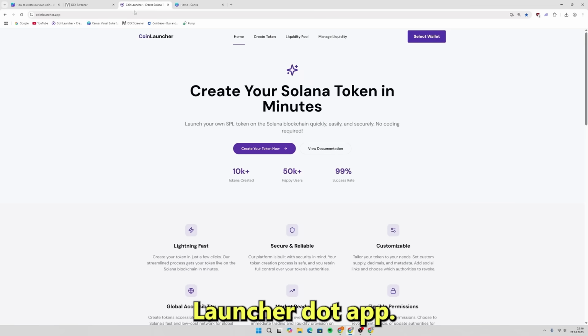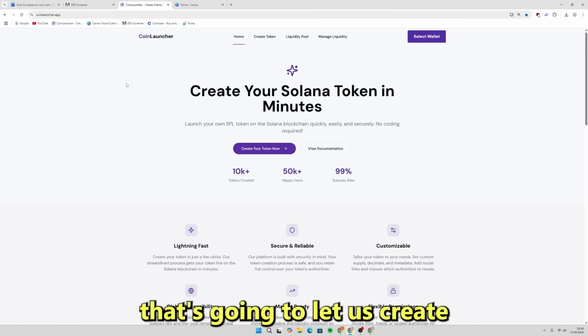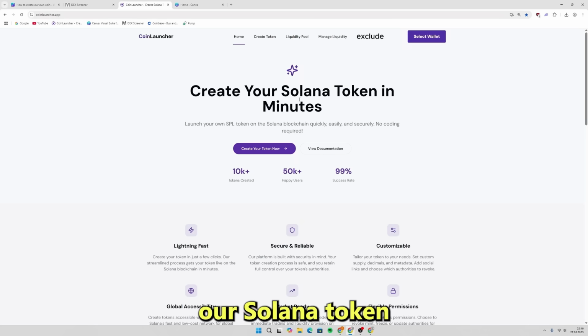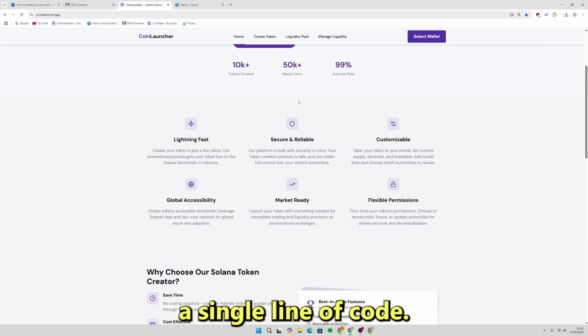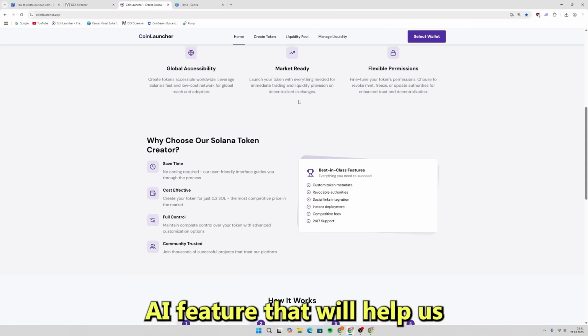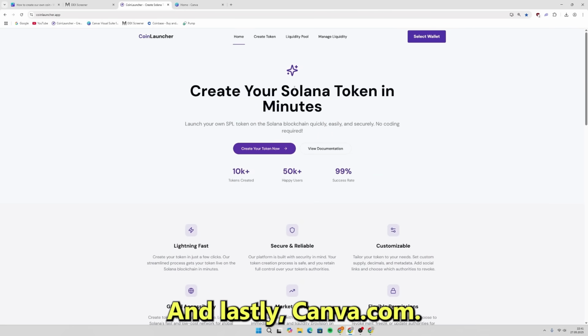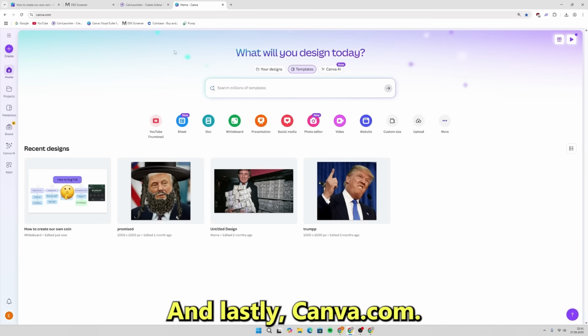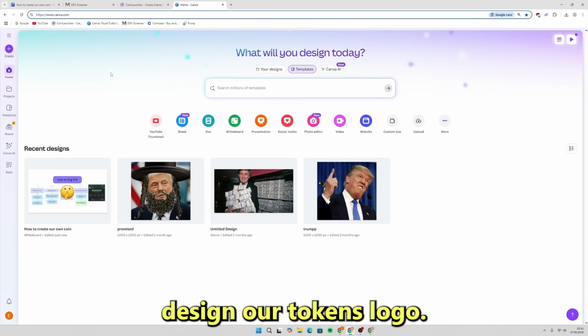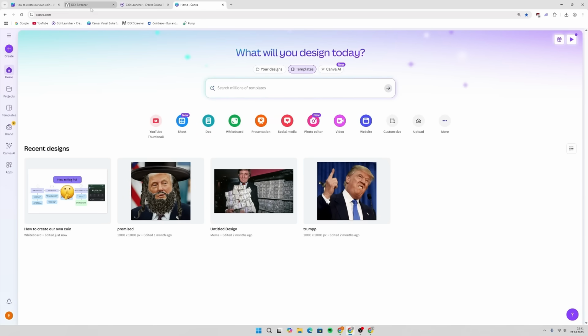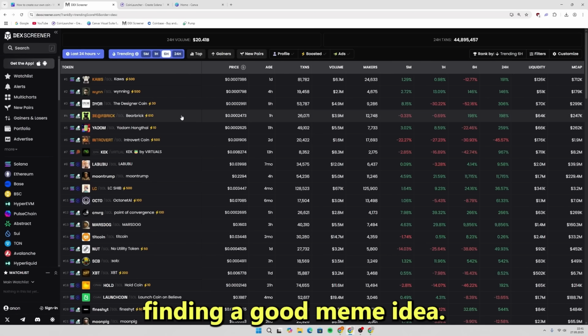Next, we've got coinlauncher.app. This is the magic tool that's going to let us create our Solana token without writing a single line of code. They even have this new AI feature that'll help us come up with meme ideas, which is pretty sick. And lastly, canva.com. We'll use this to design our token's logo. Alright, let's start with finding a good meme idea.